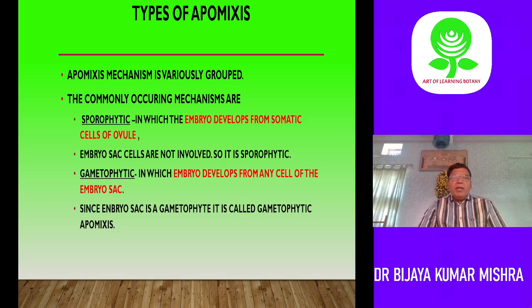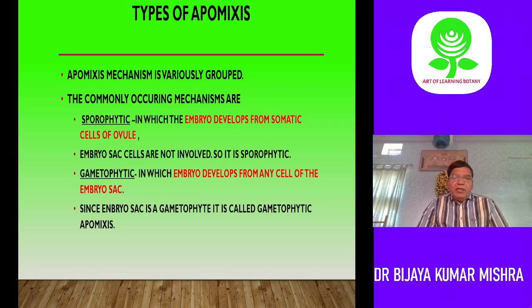The embryo develops from somatic cells of the ovule, not outside the ovule but inside it, because outside the ovule would be vegetative reproduction. So it develops inside the ovule but outside the embryo sac. This is called sporophytic. Any sporophyte tissue, like nucellus or integument, can develop into the embryo without fertilization.